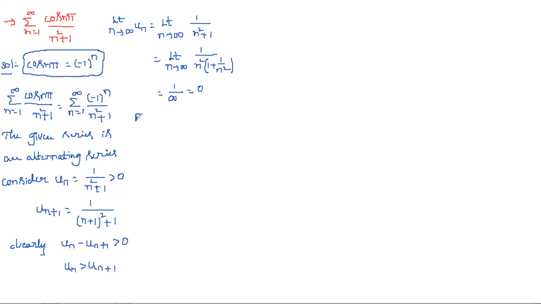So simply we can write, by Leibniz's test. I already said you should mention clearly which test you are using, based on which you are deciding the nature of the given series. By Leibniz's test, the given alternating series is convergent.